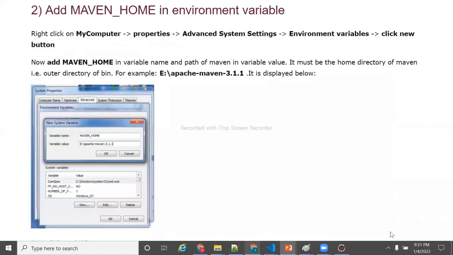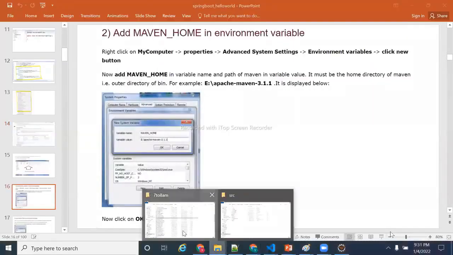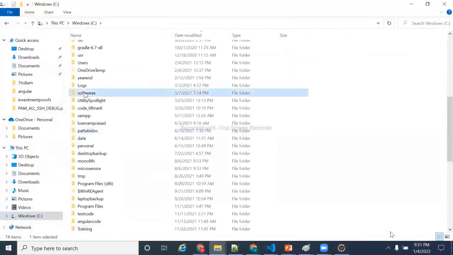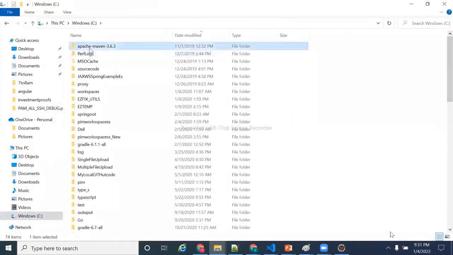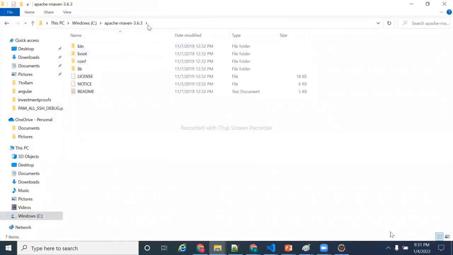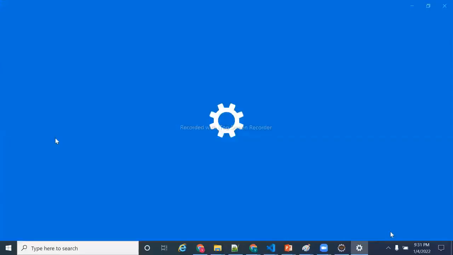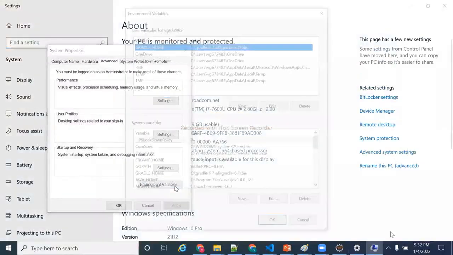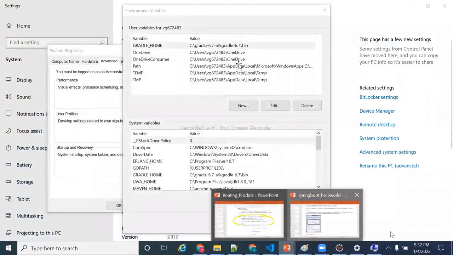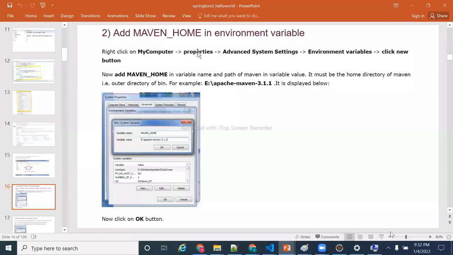Okay. Now what I need to do here, for example, I will show you. Guys, everyone is able to see my screen? So this is my Apache Maven folder, 3.6.3. Once I extracted it, these are the folders I get. So how to go to my properties? Advanced system settings, environment variable. I gave that in the slides also. My computer, properties, advanced system settings, environment variable.